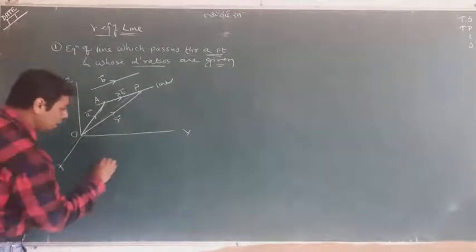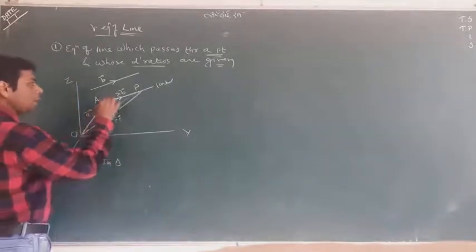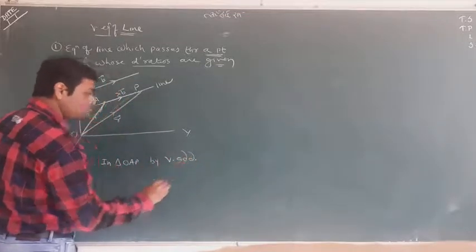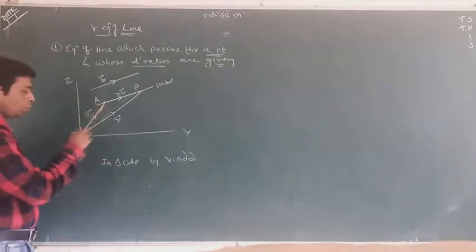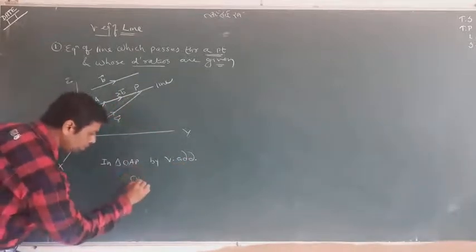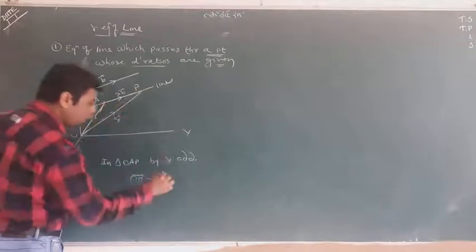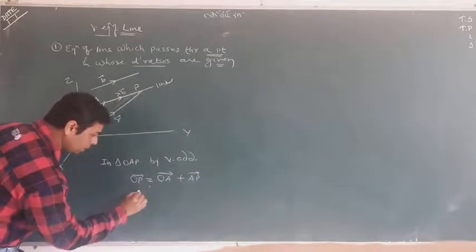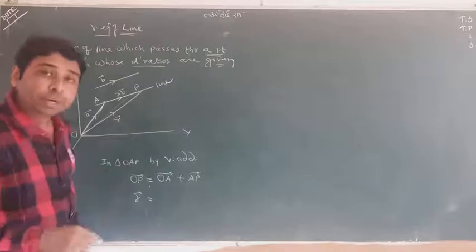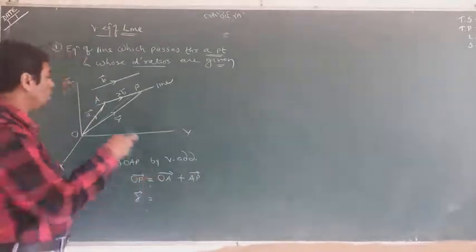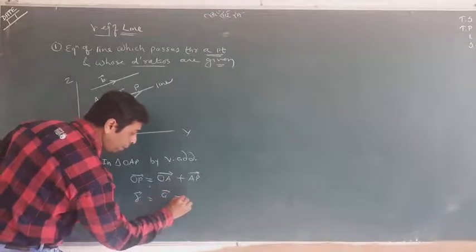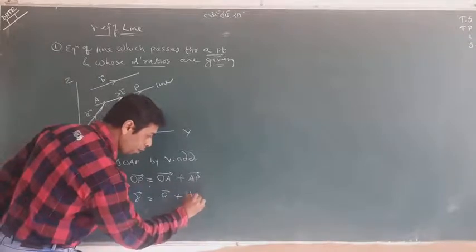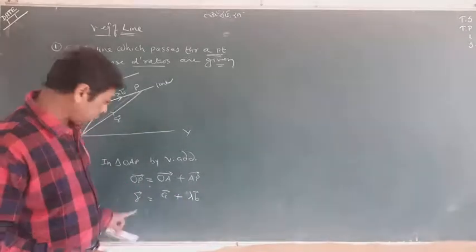Now what I do, in triangle OAP by vector addition. You know what is vector addition? OP is equal to OA plus AP. Now put the values: OP is equal to r, which is the position vector of the variable point. OA means a, the position vector of the point by which the line is passing. AP is lambda b, where b is the ratio vector of the line.